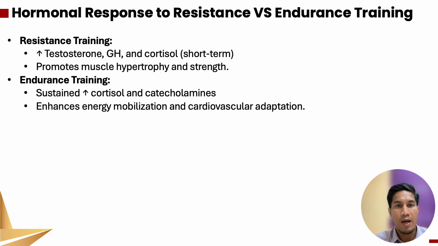Response to resistance and endurance training. There are several hormones triggered during resistance and endurance training. For resistance training, there is a short-term increase in the levels of testosterone, growth hormone and cortisol, which promote muscle hypertrophy and strength. For endurance training, there are sustained increased levels of cortisol and catecholamines, enhancing energy mobilization and cardiovascular adaptation.